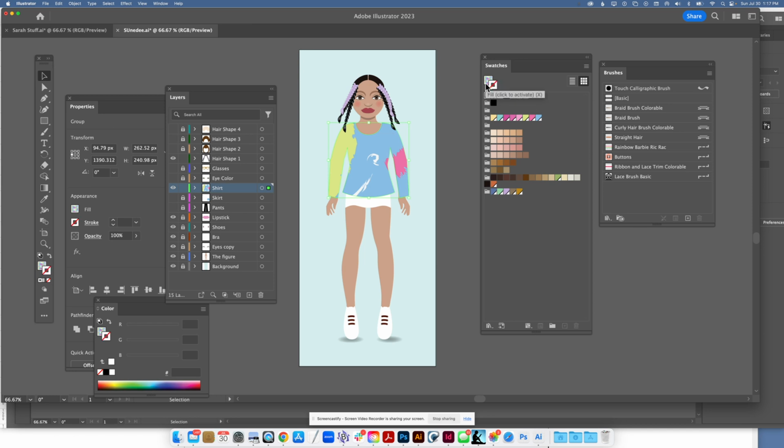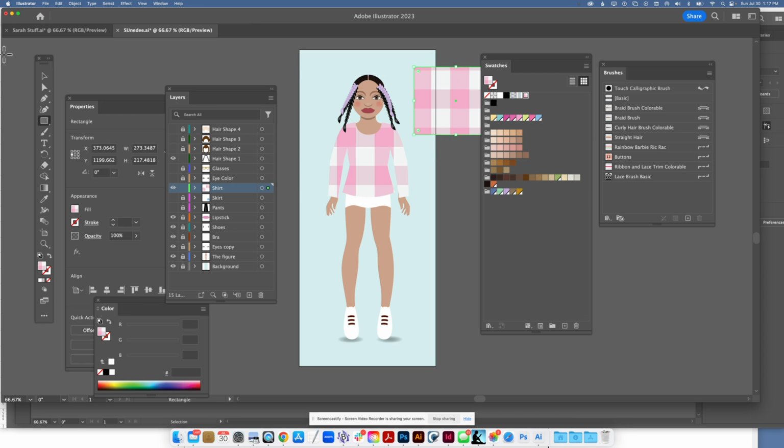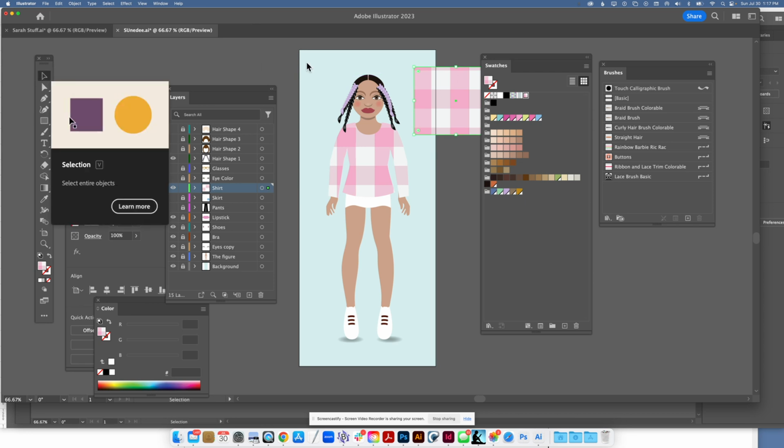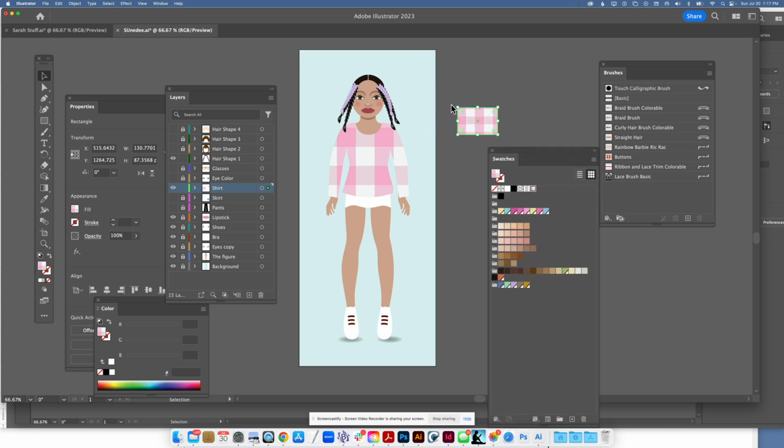Sorry. And I do want to point out that if you ever want to scale any of these patterns, my recommendation is to create a box and put that swatch in it. And then here's what I do: I just hold down Shift to constrain the proportions, and I scale it down like this. And then I wake up this shirt again, and I use my eyedropper tool and select that. So you can do that with any pattern.